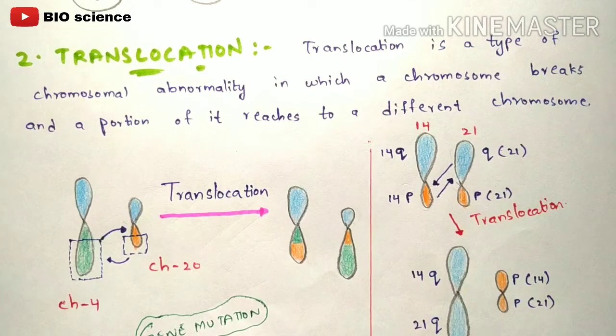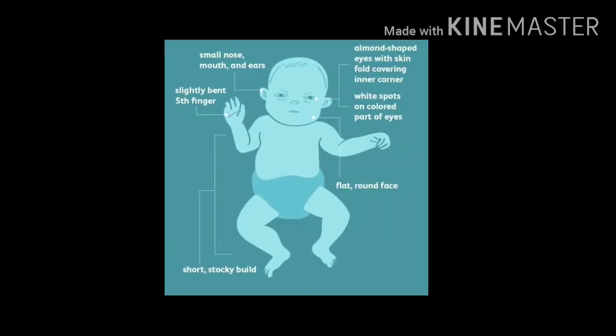Now let us see what symptoms are present in a person who is affected with this genetic disorder called Down syndrome. Let us consider this baby is affected with this genetic disorder called Down syndrome, and here you can see a small nose, mouth, and ears, right?